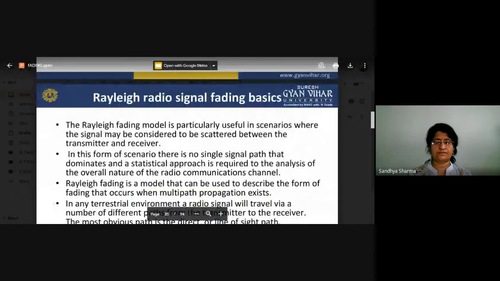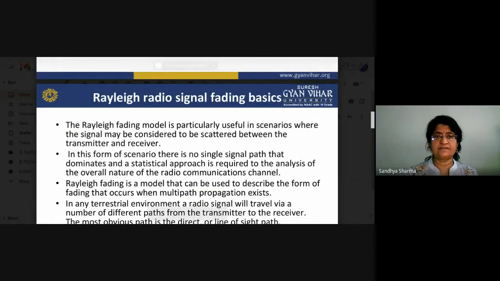Now we will see the Rayleigh radio signal fading basics. The Rayleigh fading model is particularly useful in scenarios where the signal may be considered to be scattered between the transmitter and receiver. In this form of fading, there is no single signal path that dominates, and a statistical approach is required for the analysis of the overall nature of the radio communication channel.